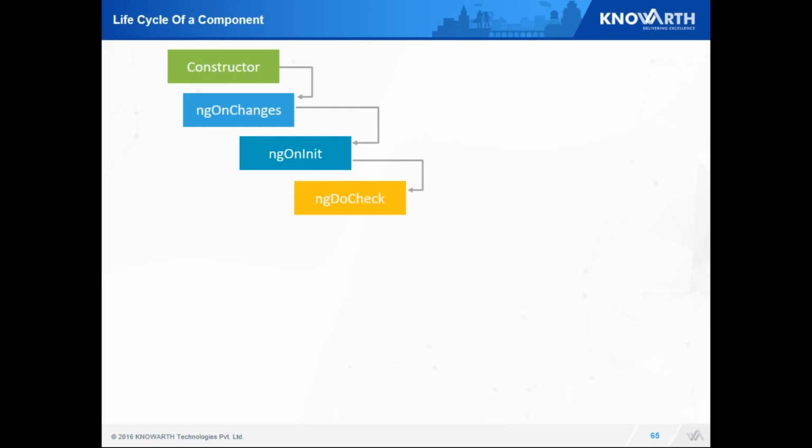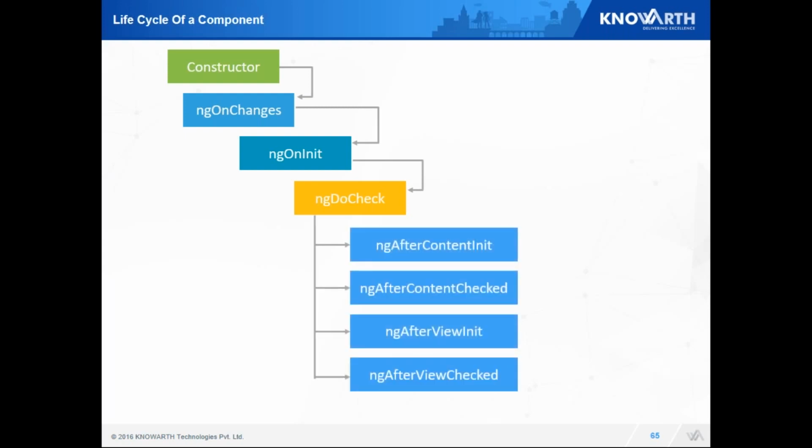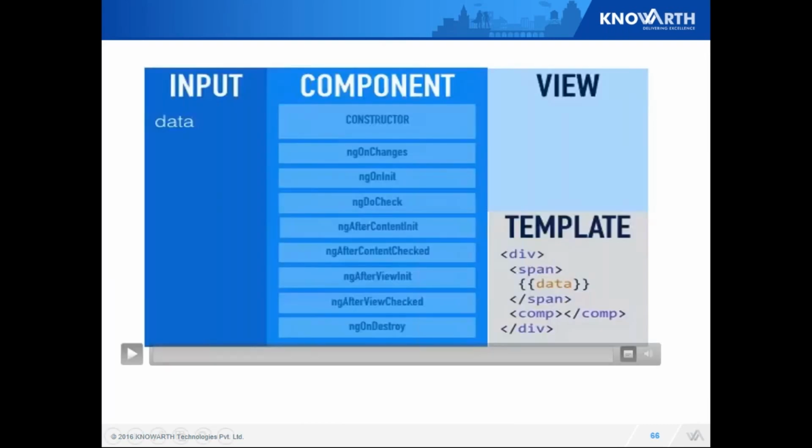Next, if I want to have some checks, Angular provides the ngDoCheck phase. After doCheck, I have many methods such as content initialization, content check, after view initialization, and after view check. Last, when I go to some other route, my destroy method gets called. We'll see how it works in this video.